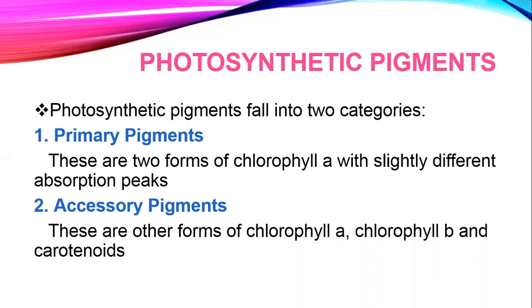Now, what are those categories? They are the primary pigments and the accessory pigments. Before coming into the details of these, we will be discussing this point later on. That's why I did not include that point in written form in the presentation.